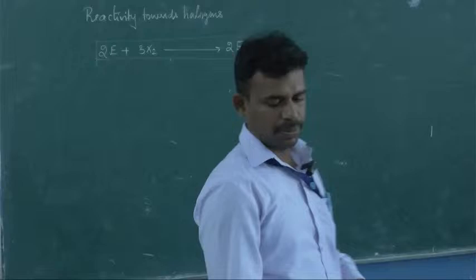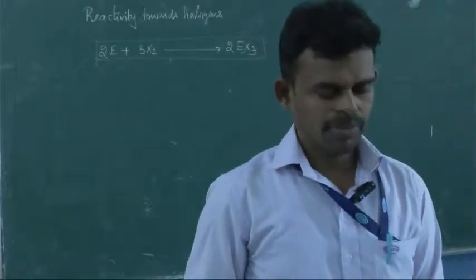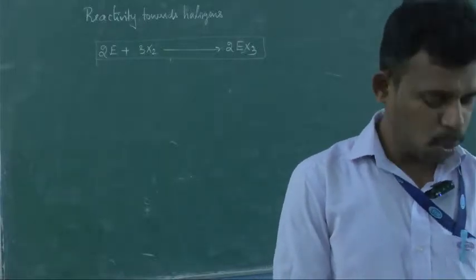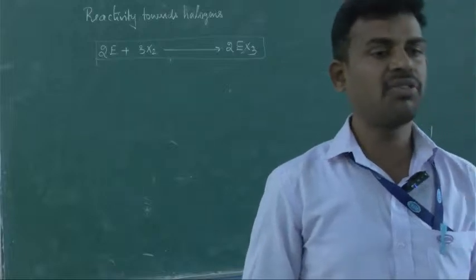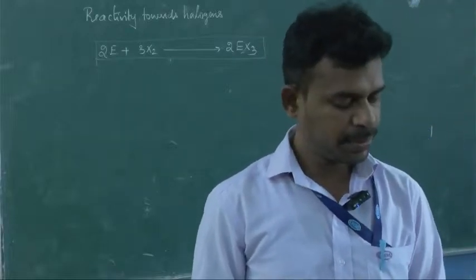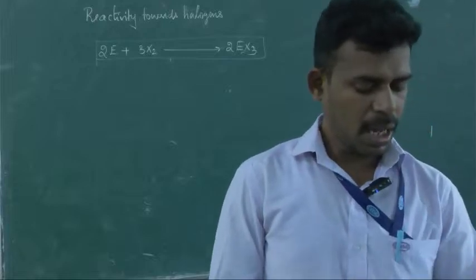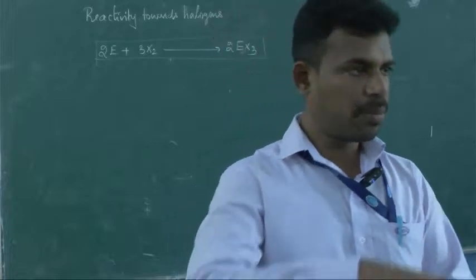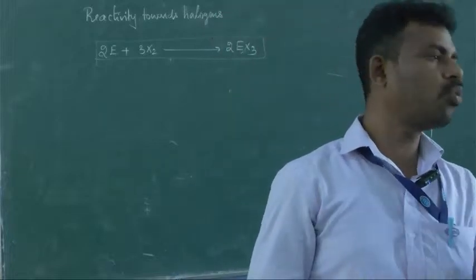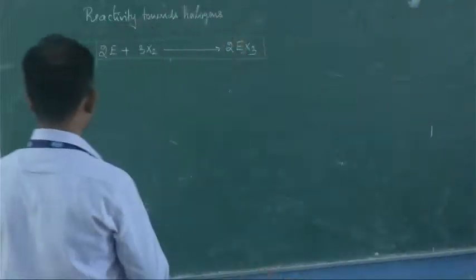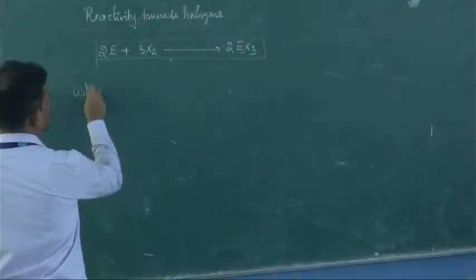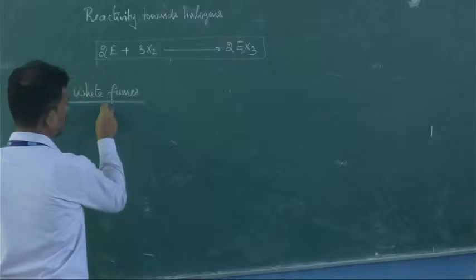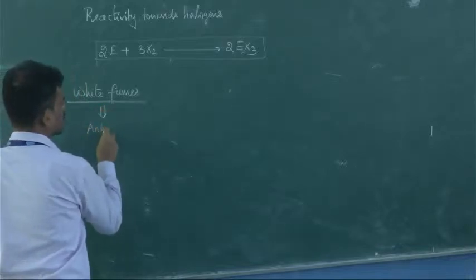Next problem is given in the book. Okay, so this is a problem. When white fumes appear around the bottle of anhydrous AlCl3, why? Anhydrous AlCl3 நீ ஓப்பன் பண்ணா white fumes appear ஆகும். Why? For example, this is a question. எங்கே appear ஆகும்? இங்கே anhydrous AlCl3.